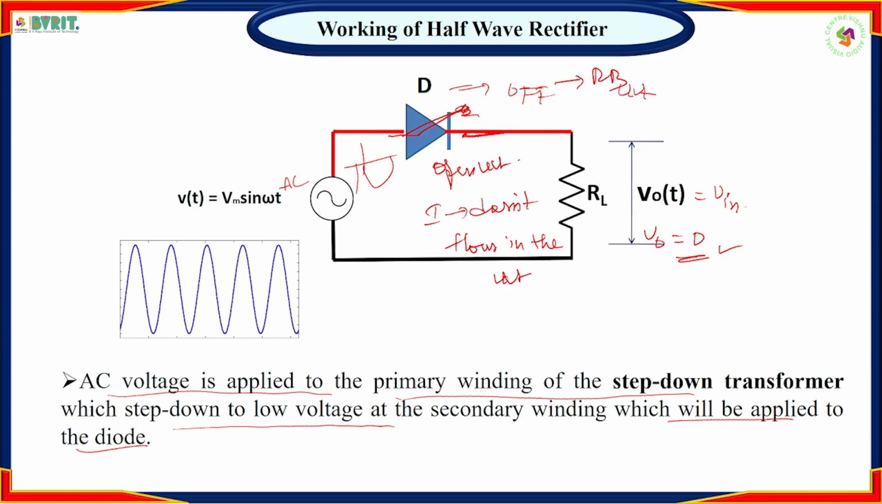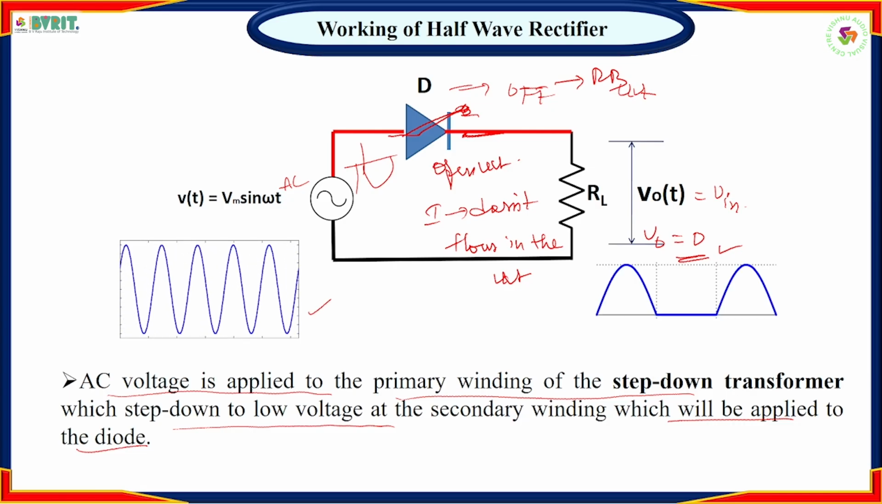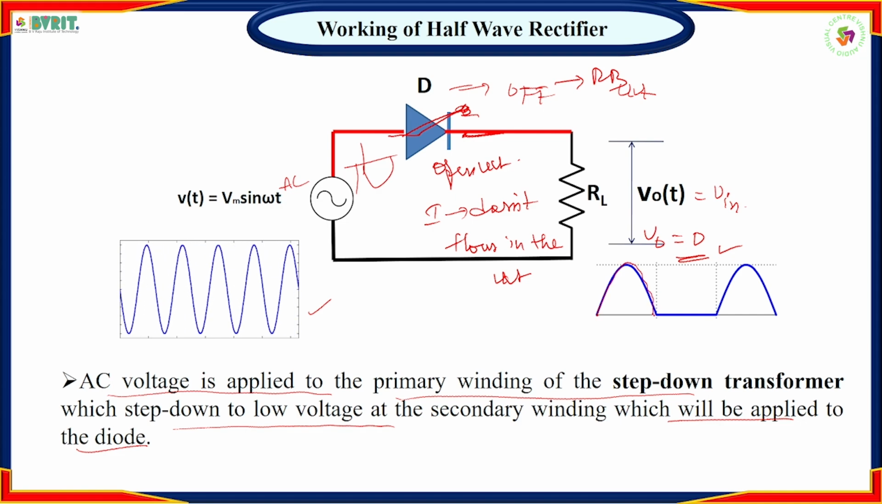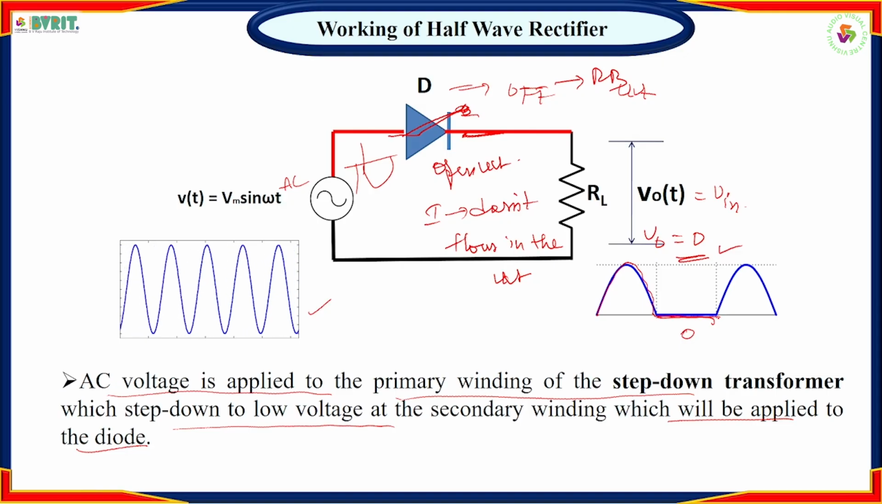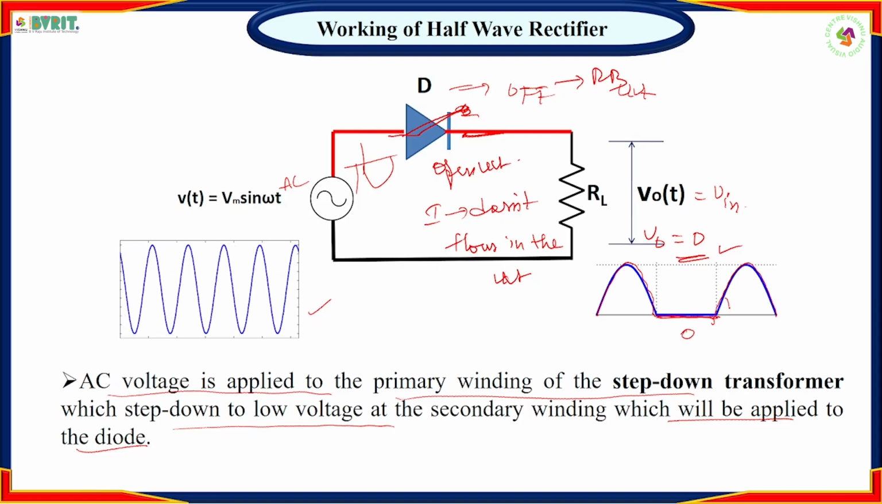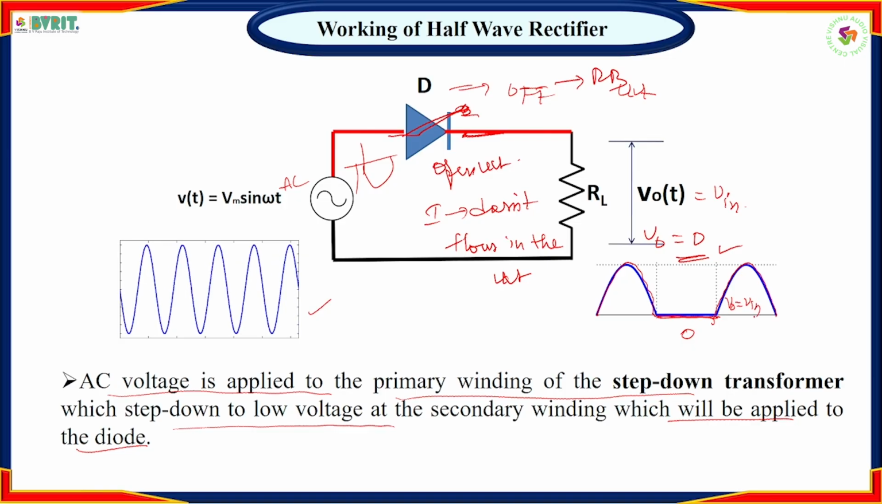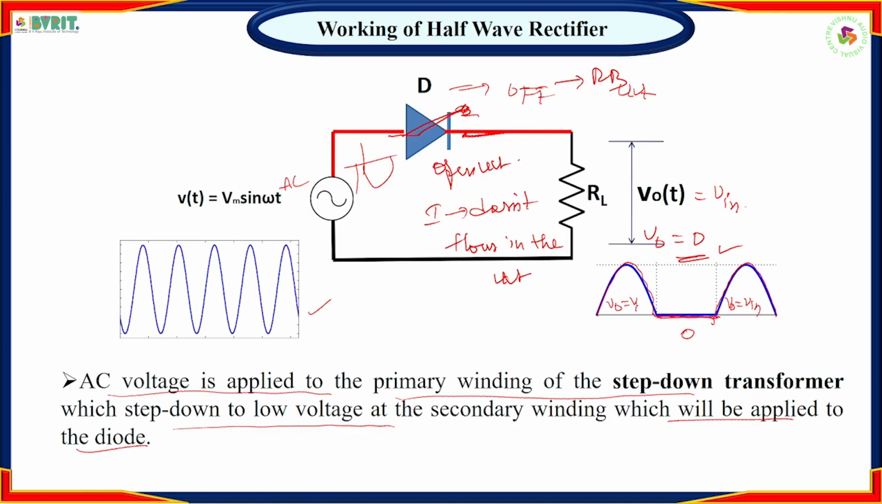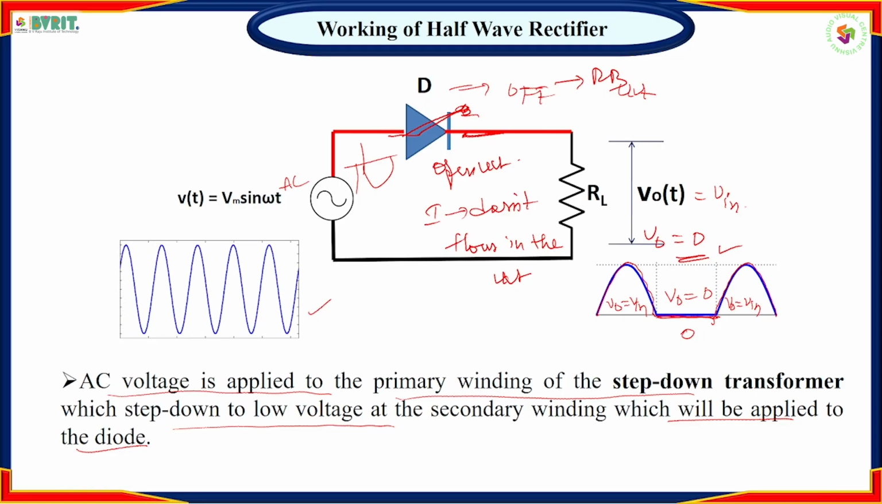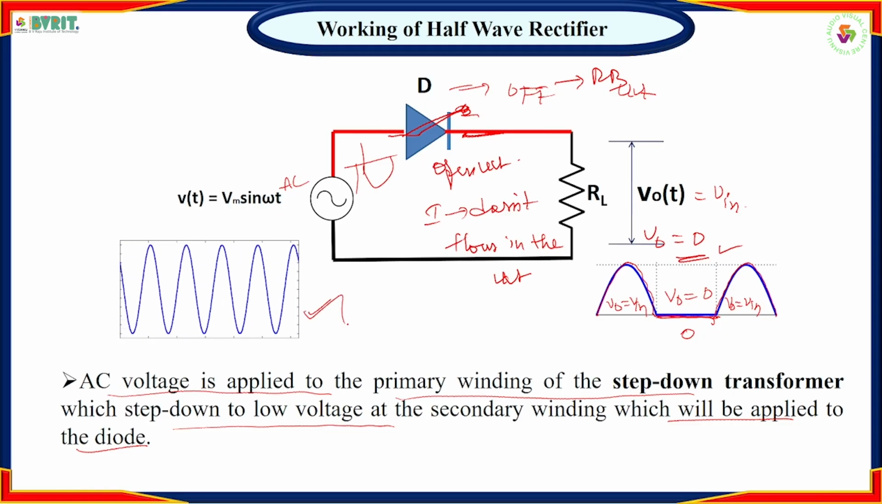See, this is our input signal, and the diode conducts only during the positive half cycle. During the negative half cycle, the diode doesn't conduct, so the output is 0. Again during the positive cycle, diode D conducts, then V0 is equal to Vin. Here also V0 is equal to Vin. Here V0 is equal to 0. In this way you can get the output waveform for this input sinusoidal signal.